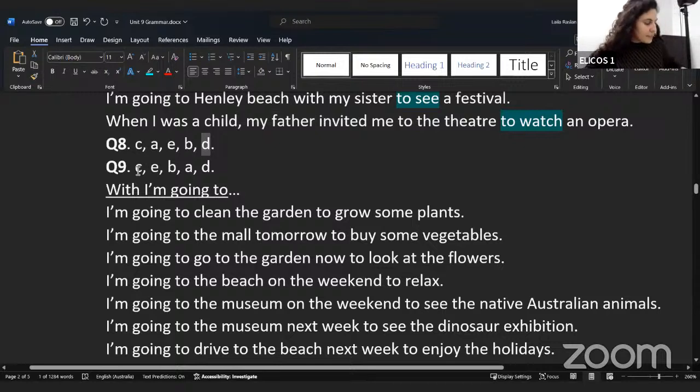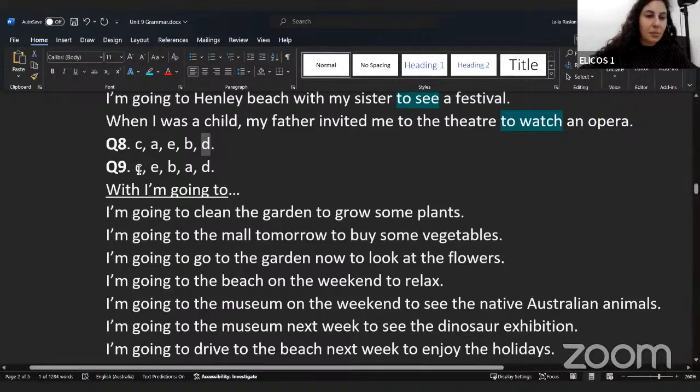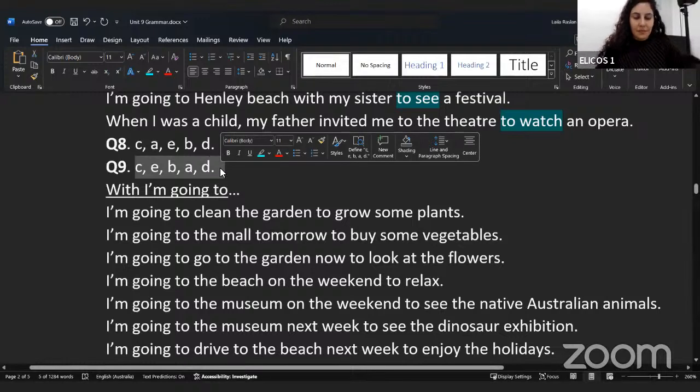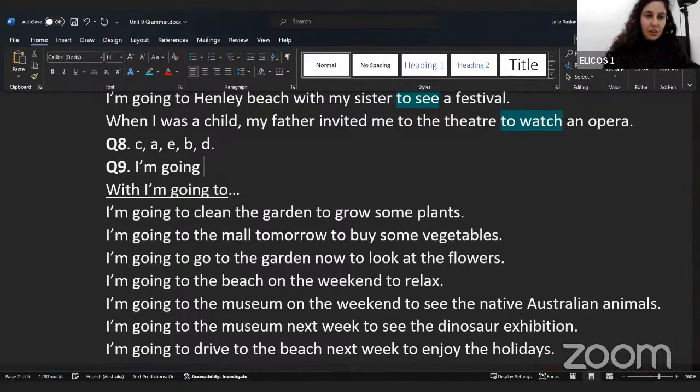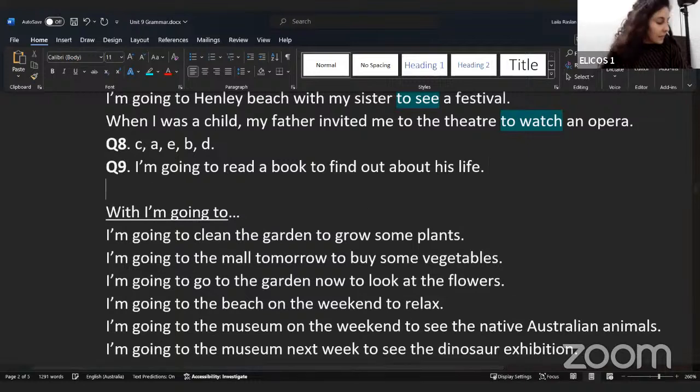Number 9, see if you can do these sentences without listening to the audio. So if someone said, I'm going to read this book about Martin Scorsese, why are they going to read the book? Yeah, to find out about his life. So I'm going to read a book to find out about his life.